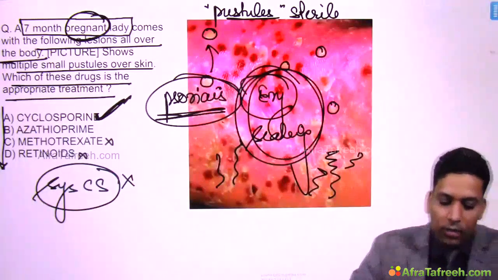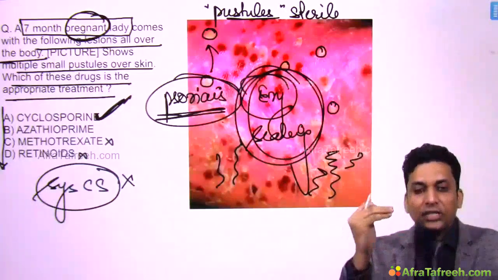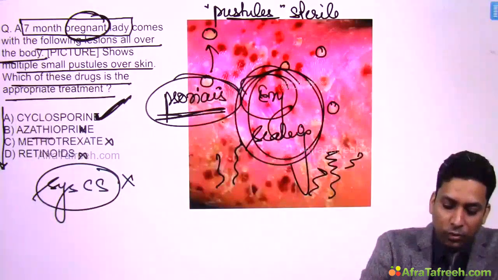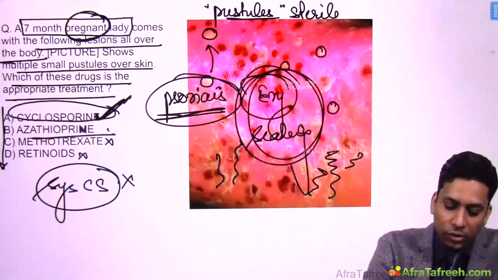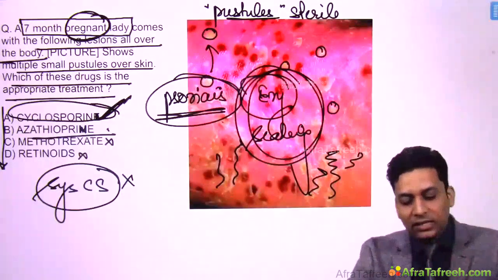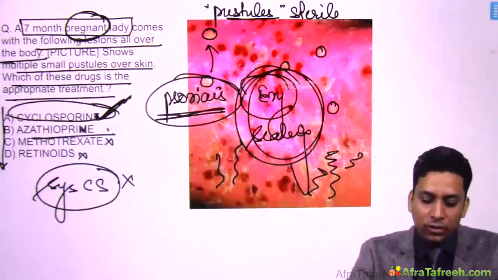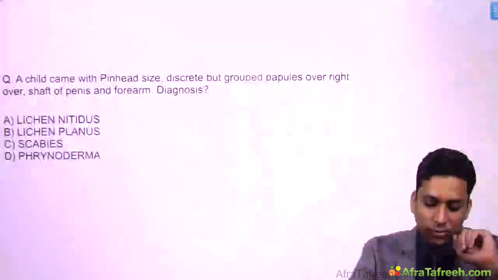Methotrexate and retinoid, both are teratogenic and should not be used. And because this is a systemic, severe condition, azathioprine takes time to show its response. So this is a slow drug. So you need to give what? Cyclosporin, which is very effective in these cases. Okay, so if systemic steroid is there, choose that. If that is not there, then cyclosporin. So this is how you need to approach this question. So the answer will be cyclosporin.